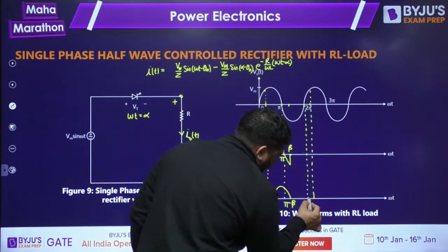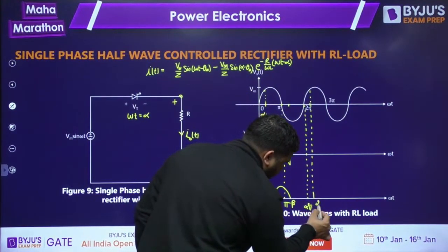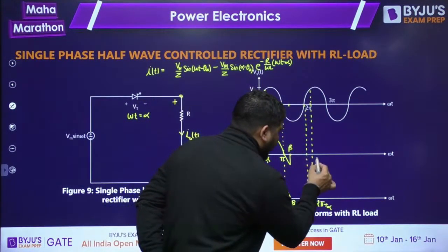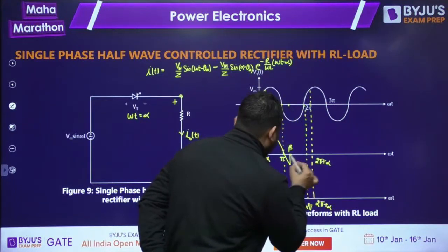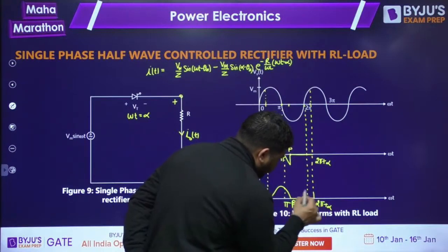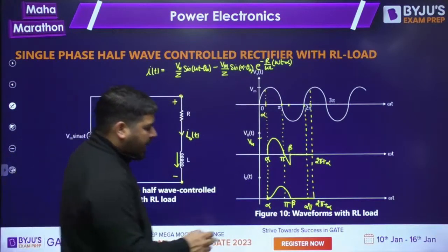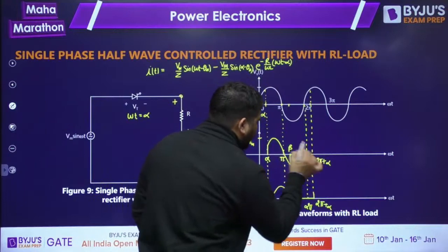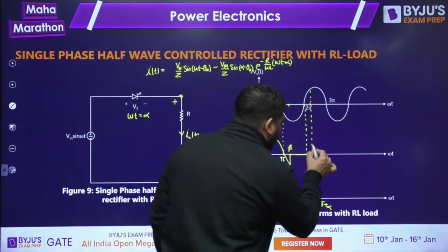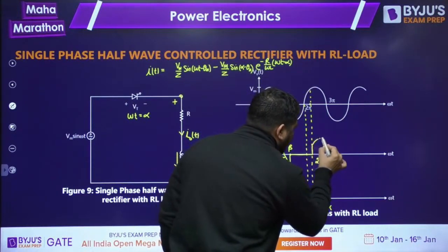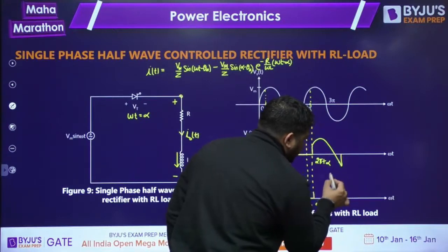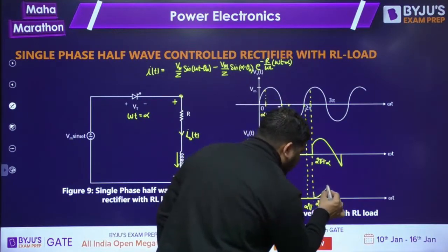This point is 2 pi. And this point is 2 pi plus alpha. So you can say that now up to 2 pi plus alpha, output voltage will remain 0 and the current will also remain 0, because there is no current, there is no voltage. Now again at 2 pi plus alpha, we have fired thyristor T1. So the same wave shape will repeat, and the current will go like this.